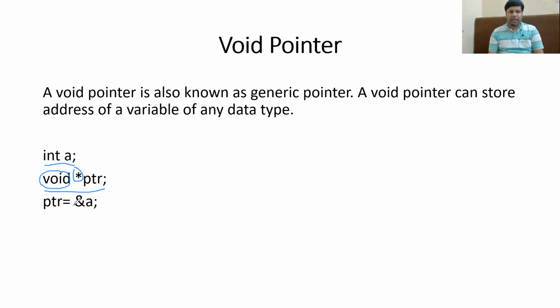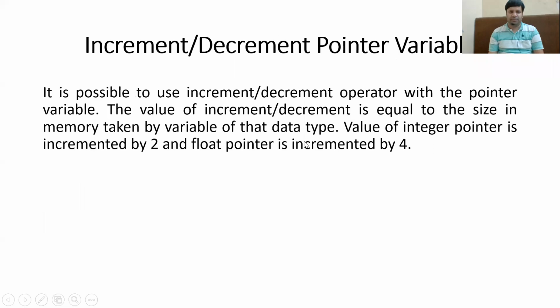And then we are trying to assign the address of a to ptr. This will work. Why will it work? Because ptr has no data type, or it is a generic pointer, it can store the address of a variable of any data type. So I hope the concept of void pointer is clear to you.